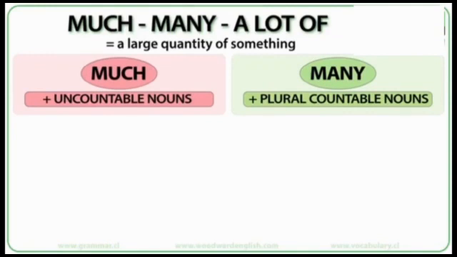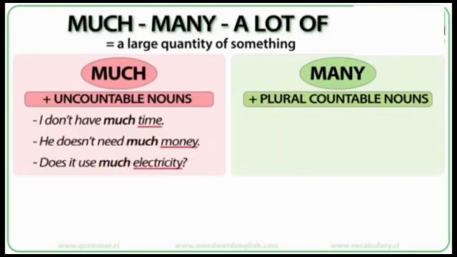Much is used with uncountable nouns. I don't have much time. He doesn't need much money. She doesn't use much electricity. Time, money, and electricity are uncountable nouns, so we use much before them.